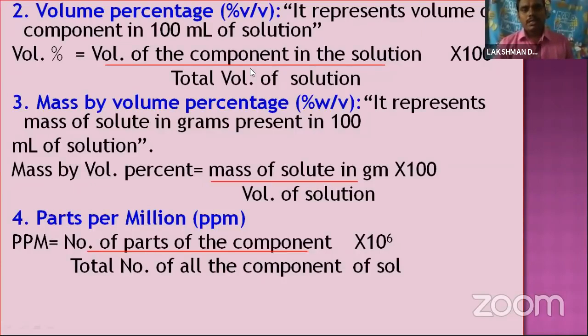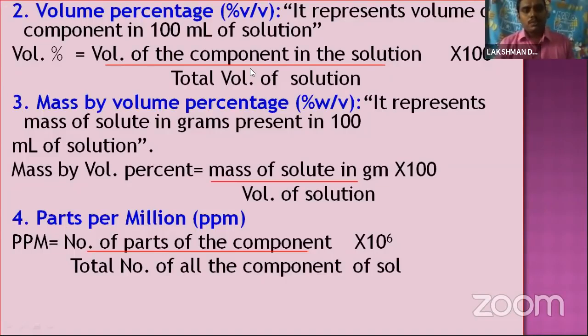So once again I will repeat, that is mass percentage. Mass percentage represents the mass of the component in 100 grams of the solution. The volume percentage is the volume of the component in 100 ml of solution. The formula is written as the volume of the component in the solution divided by the total volume of the solution, into 100.